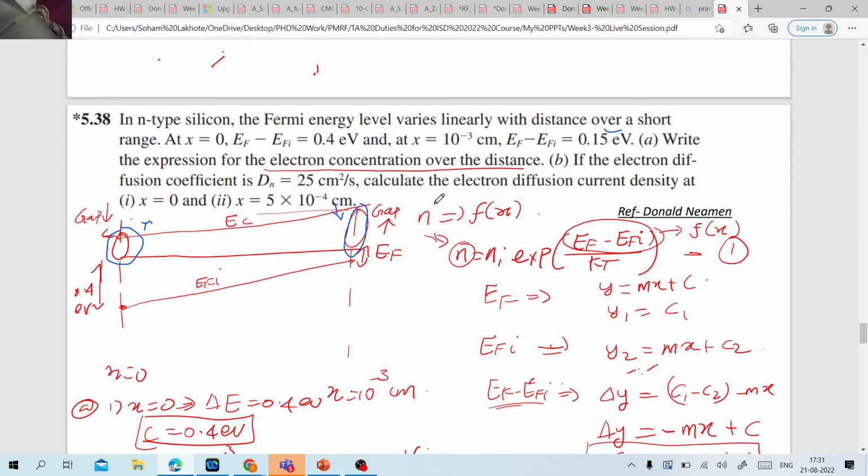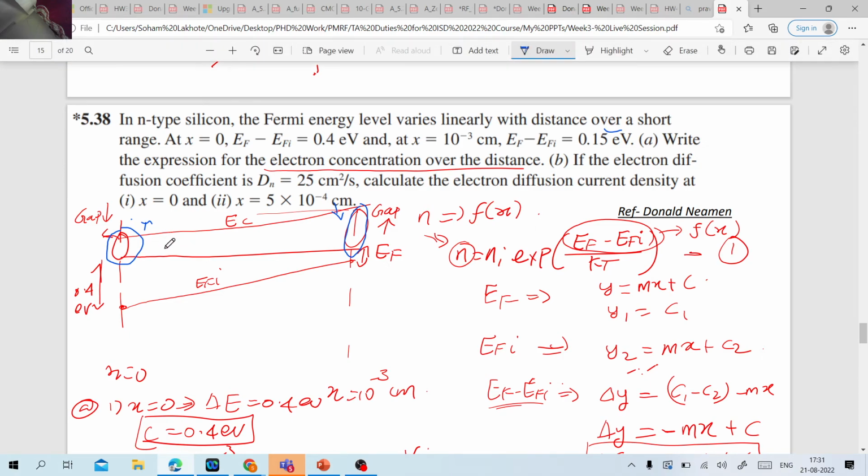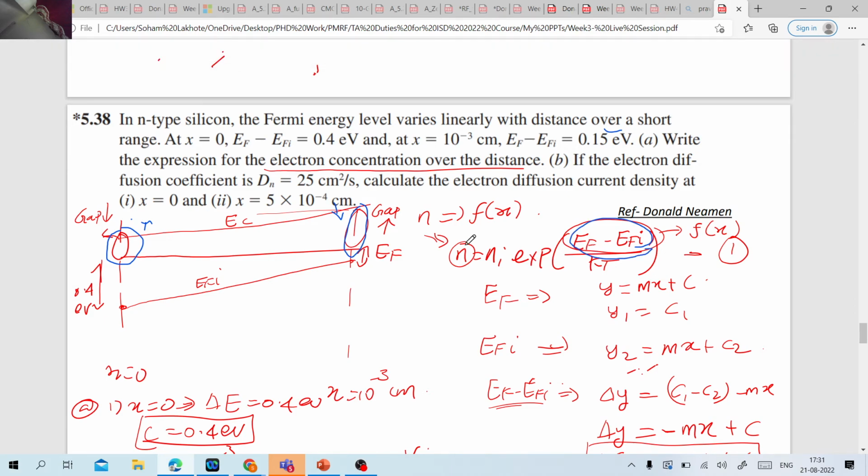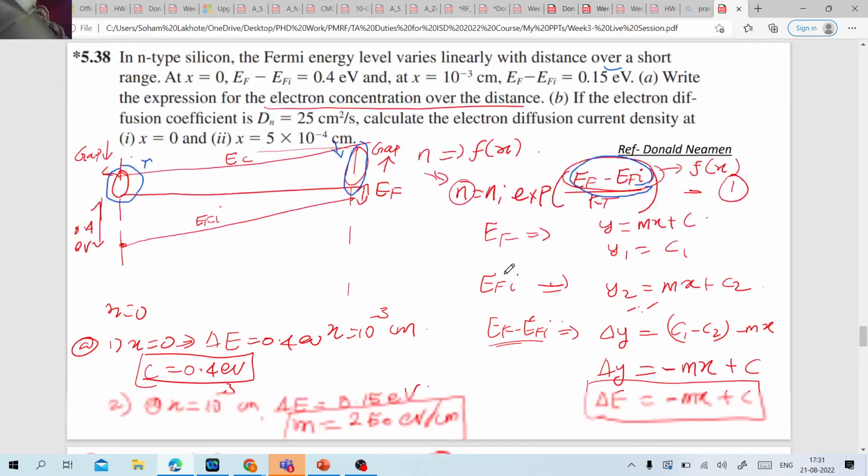So to get the concentration of electron as a function of x, I have to first express the electron concentration as a function of energy, because the difference between EF minus EFI itself is changing with the distance, correct? So I have just used this formula, and since EF minus EFI is changing with x, my electron concentration will also be changing with x, correct? Now EF is constant, EFI is increasing, so EF minus EFI will be having the negative slope, correct? So this is what I have written over here. It is having the negative slope, correct?